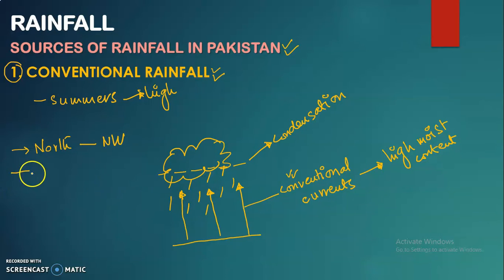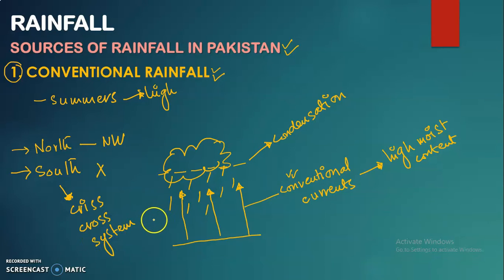On the other side, the southern portion of Pakistan is mainly deprived of the convectional rainfall, and that is because of the temperature inversion layer, or you could say also because of the criss-cross system that we will discuss in the upcoming slides as well. Now this is the very first source of rainfall that we have in Pakistan, which is convectional rainfall.